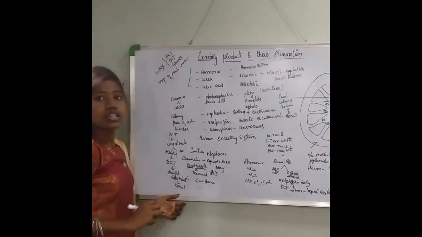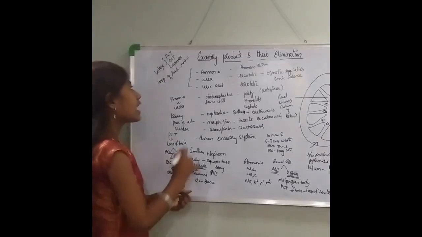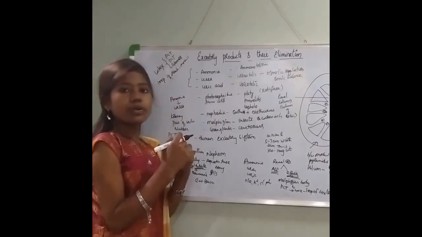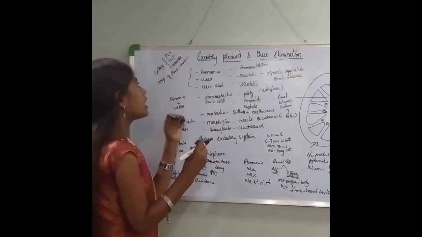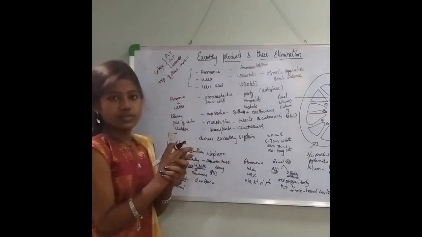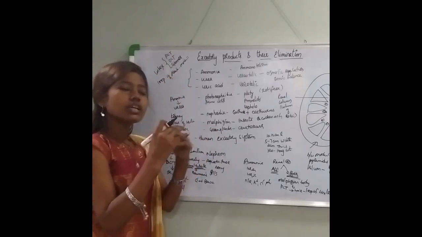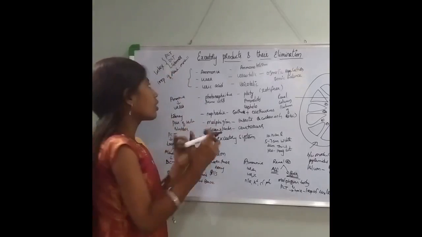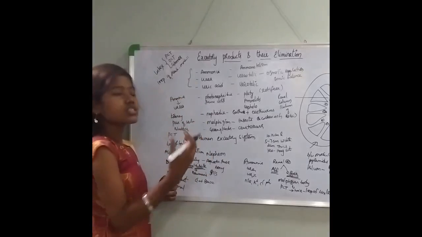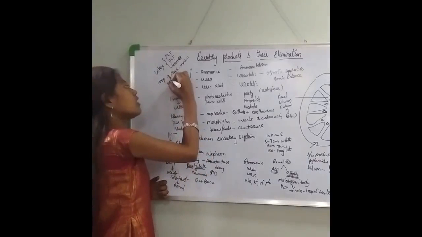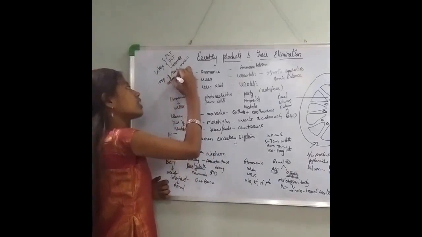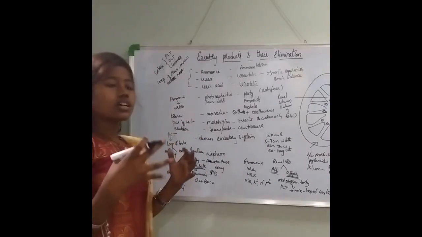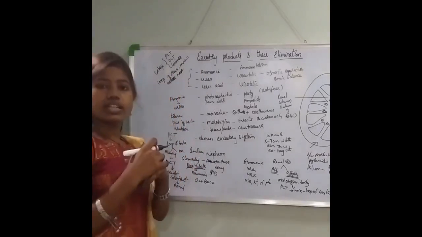Now most human kidneys have a very short loop of Henle. When they have a shorter loop of Henle, it will extend only up to the cortical region. They go only a very little into the medulla region. So most of the loop of Henle is present in the cortical region. In such cases, those are called cortical nephrons, because most of the part extends only into the cortex region.